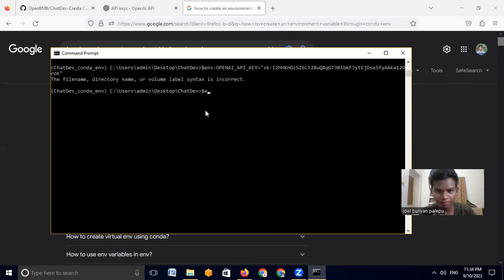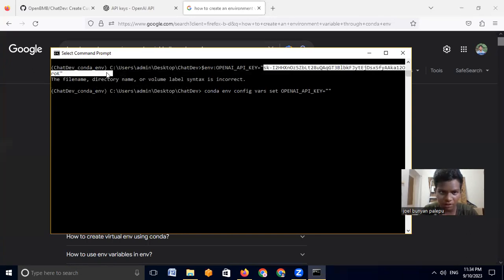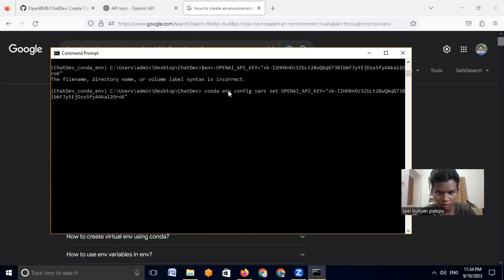Just delete everything. Copy. Set OPENAI_API_KEY equals. I'll just select all of this and paste it here. Change this to the actual environment. Okay. Right? I'll just change this to the actual environment. I should do that. I'll just go here.